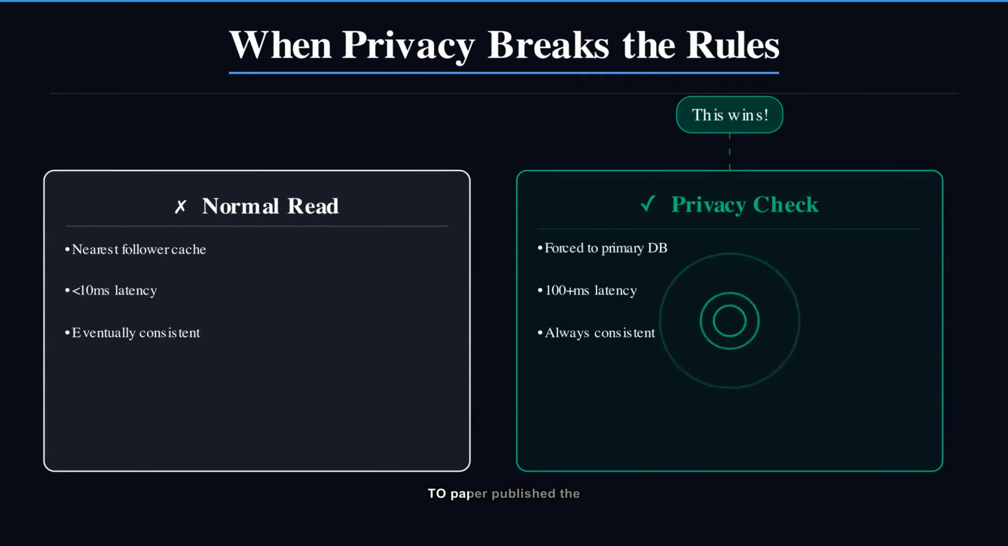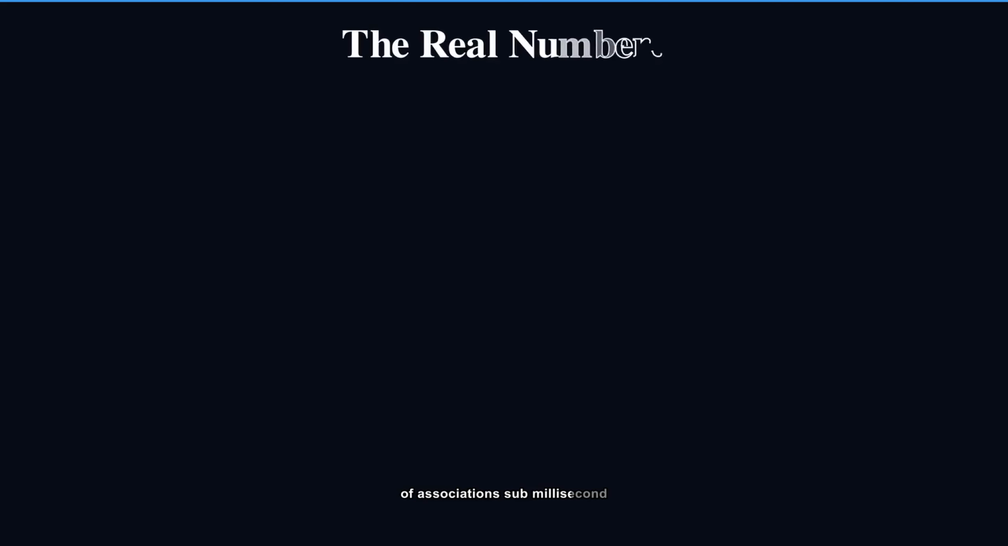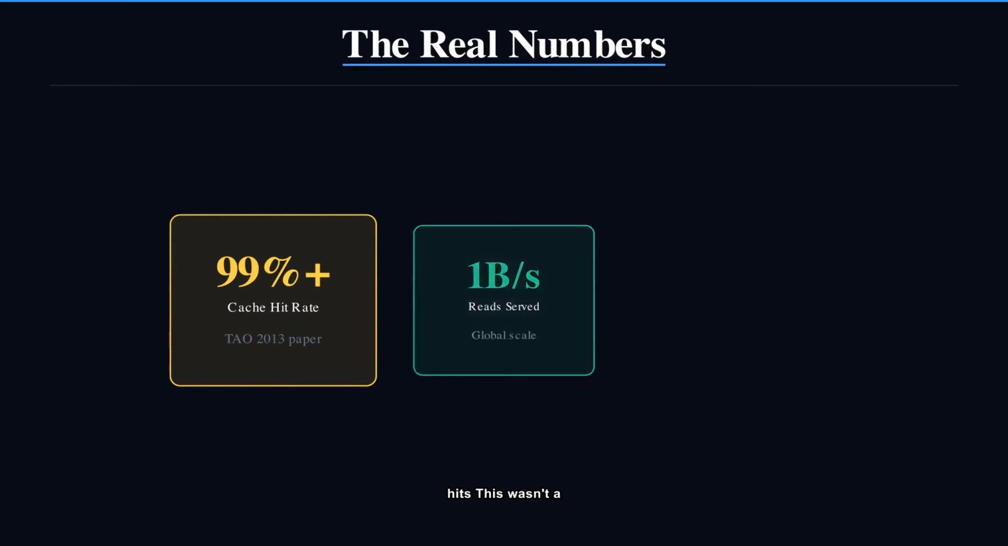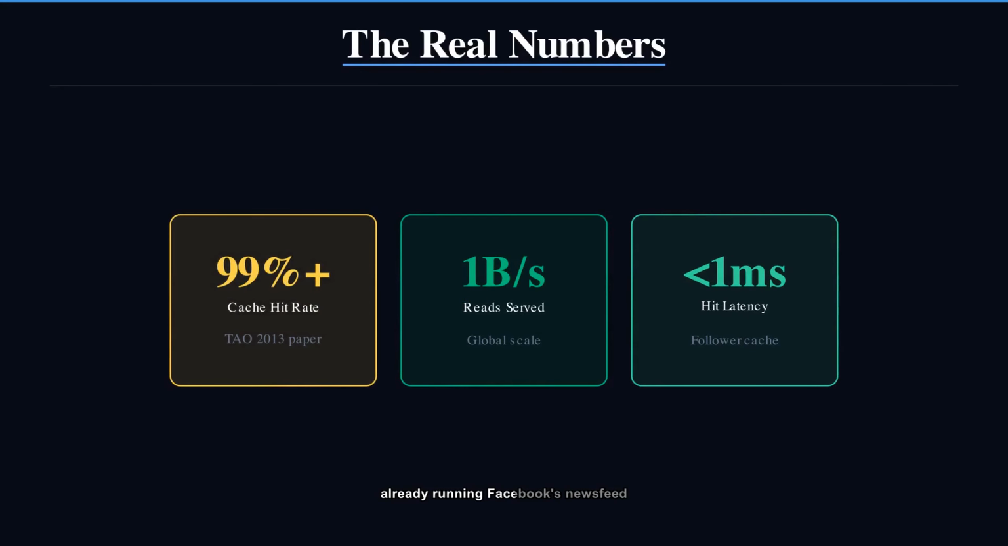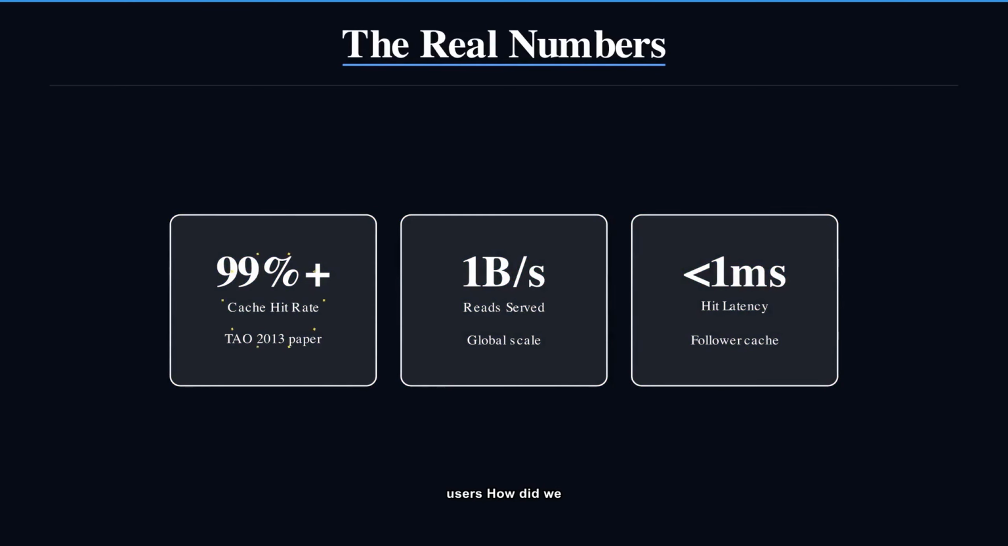The 2013 TAO paper published the receipts. Over 99% of reads served entirely from cache. Billions of objects, hundreds of billions of associations, sub-millisecond hits. This wasn't a thought experiment. It was already running Facebook's newsfeed, notifications, and ad targeting for over 1 billion users.